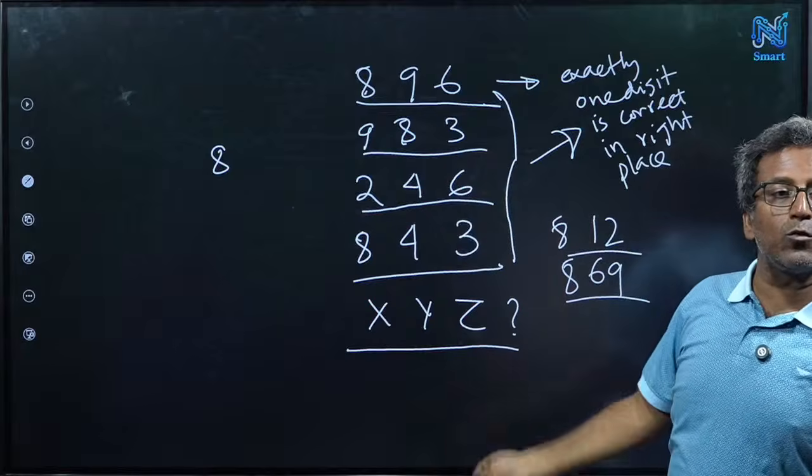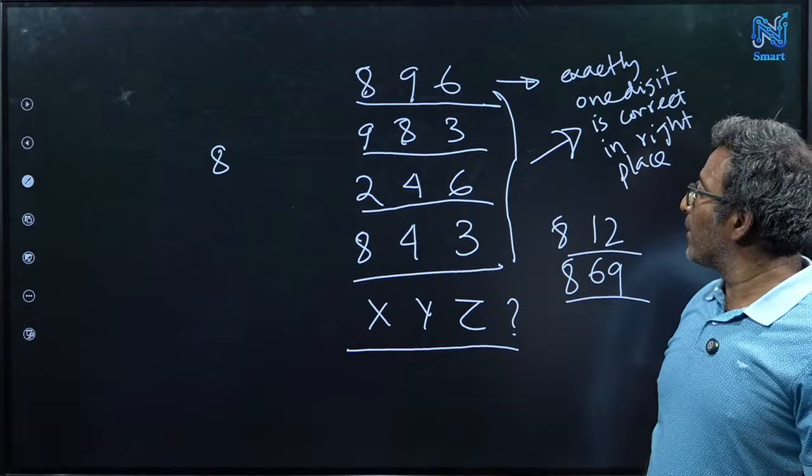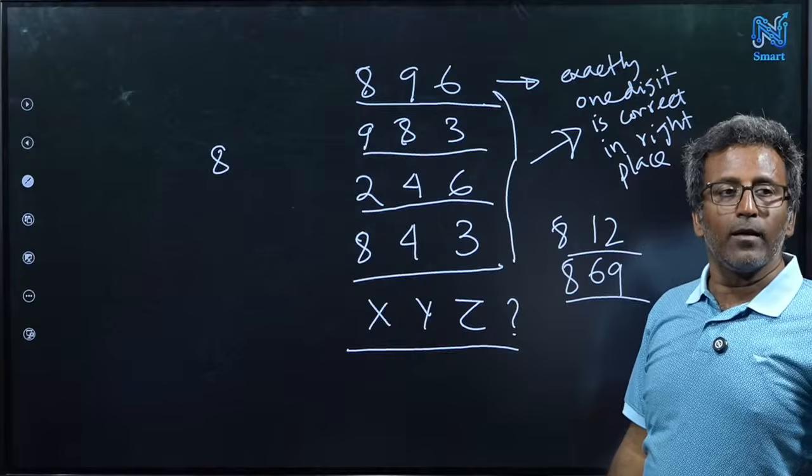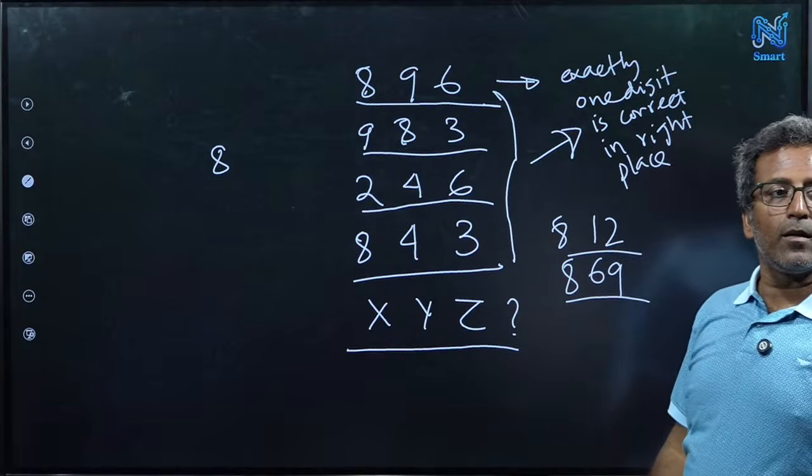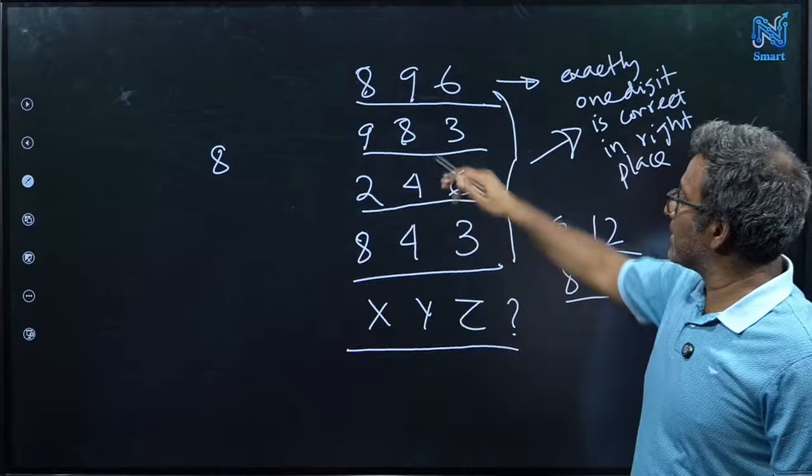Maybe for some other number it is true. For the first case, if 8 is the right digit, in the code it should be in the first place? No, in the first place.